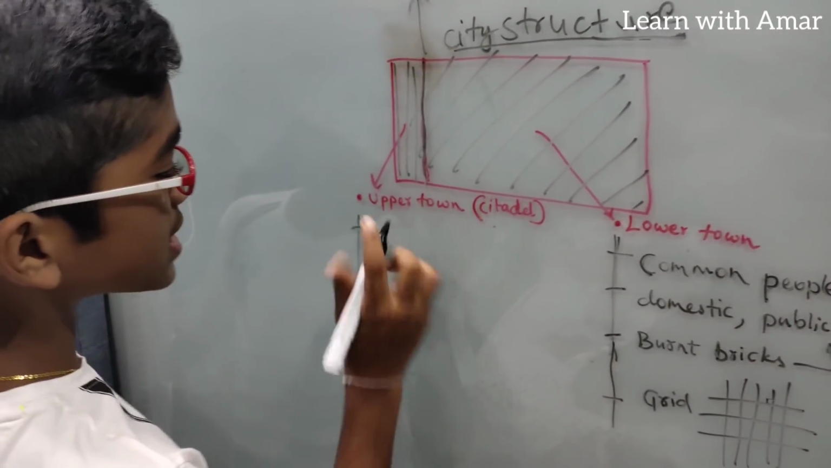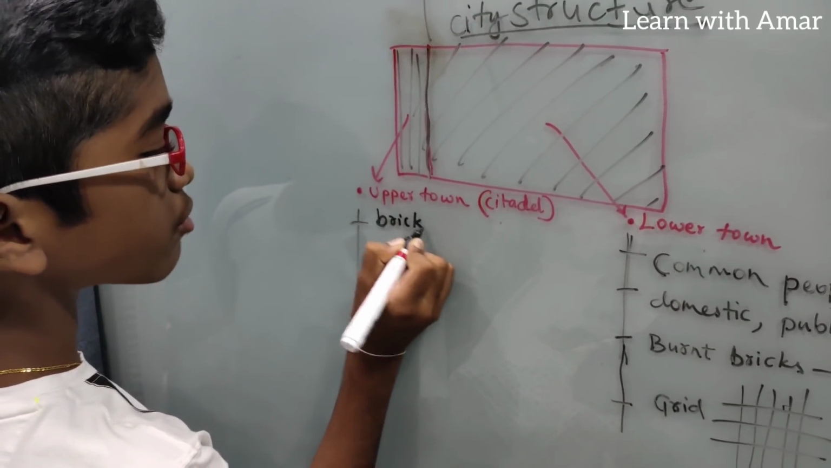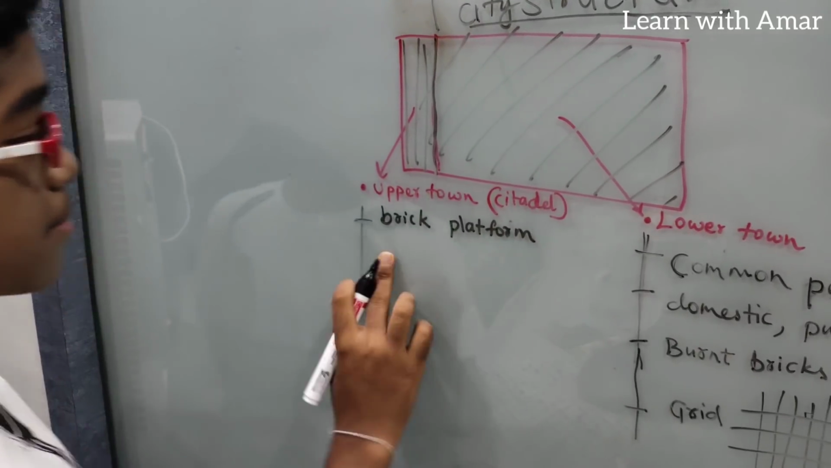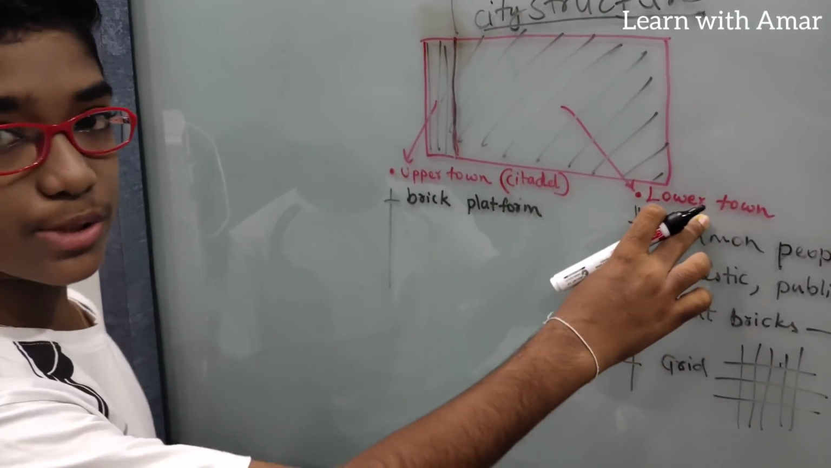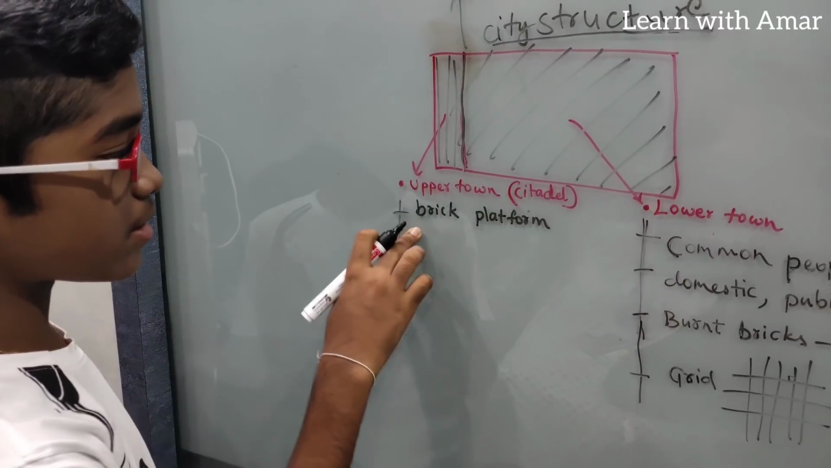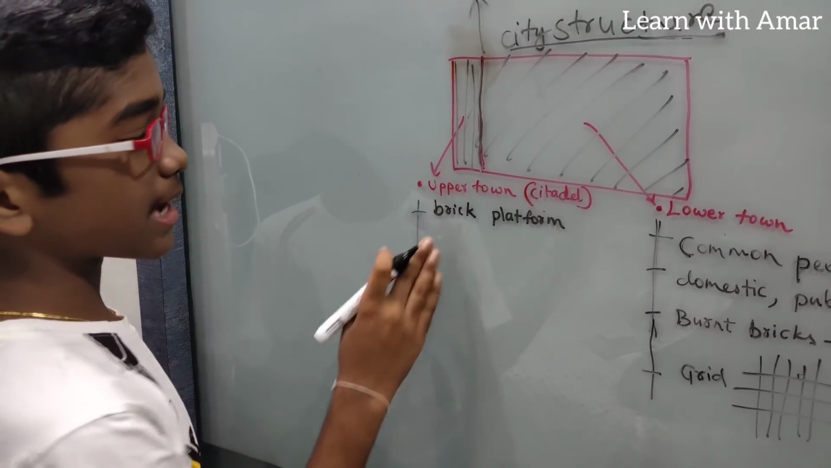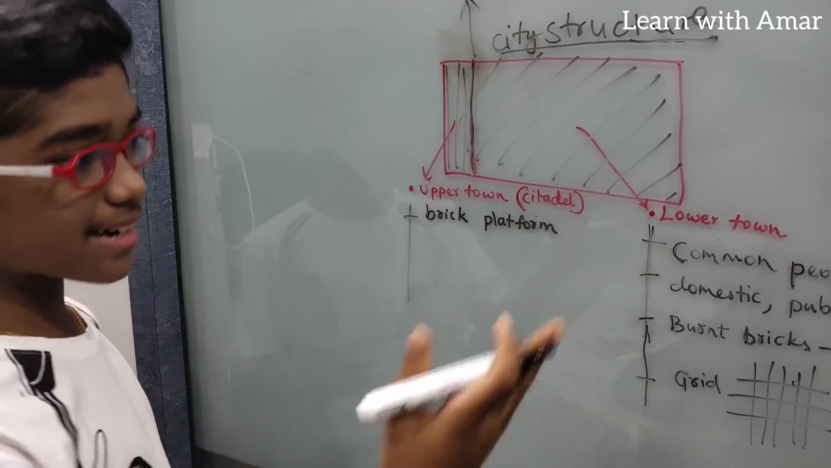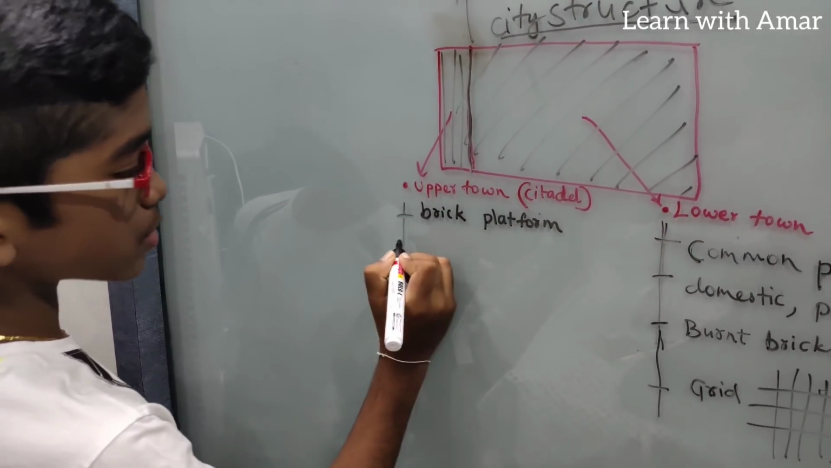Okay. So this is situated on the platform of bricks, mud bricks. Right? Brick platform. So this is not situated on the brick platform, and here whatever the buildings are there, they are situated on the brick platform. So that we can say upper town is higher than the lower town. So this is an important point.